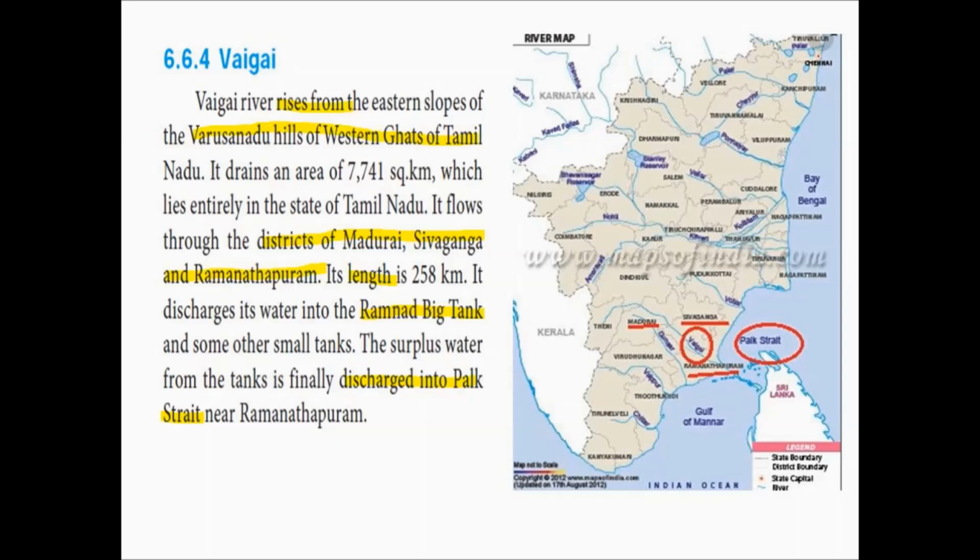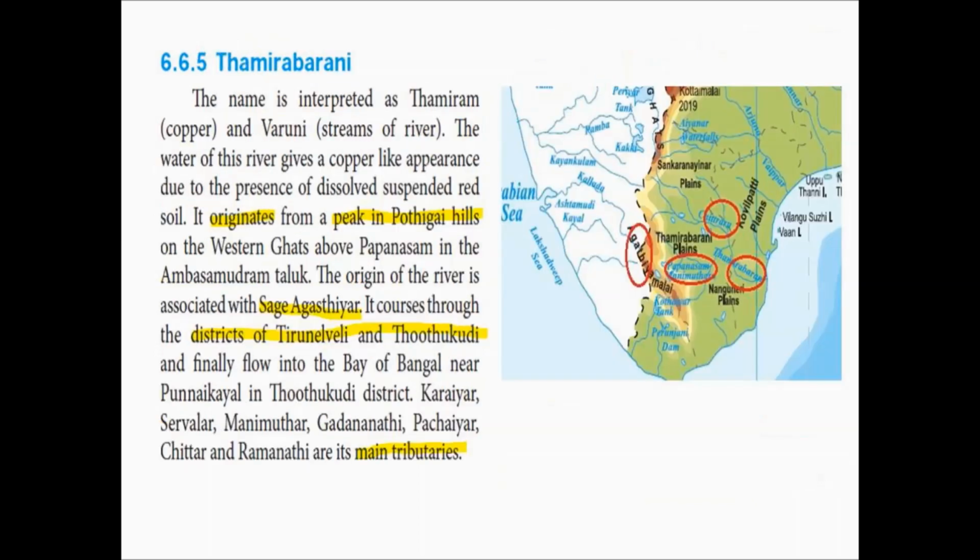In that district, it discharges its water in the big tank. In Tamil, it is called Periya Kanmai. And also, it fills other small tanks in that district. After filling all these tanks, the remaining excess water is finally discharged into the Palk Strait near Ramanathapuram.